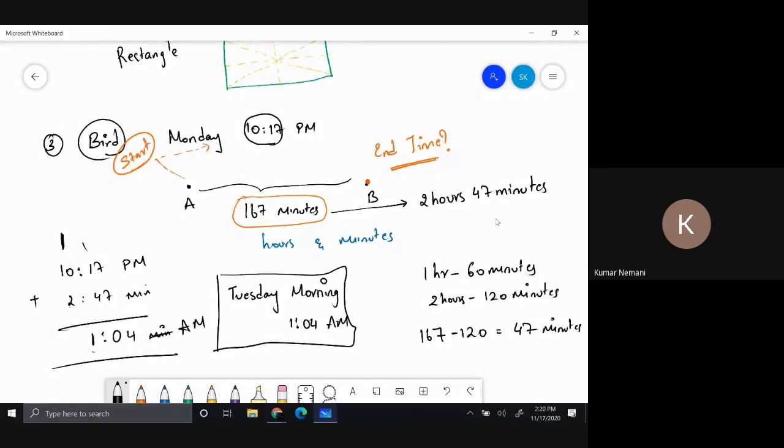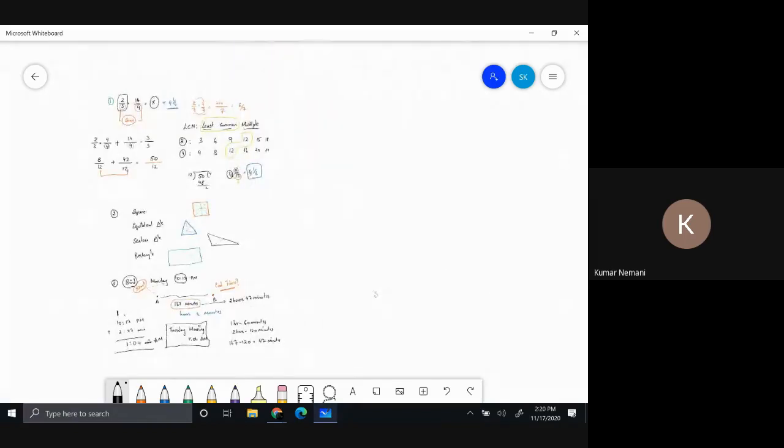So this bird started on Monday night at 10:17 p.m. and it flew for 167 minutes. That means it is going to reach its destination on Tuesday morning, 1:04 a.m. Okay. So let us do a few more problems and then I will post this recording into your classroom and also on YouTube channel. So you guys can actually review this.